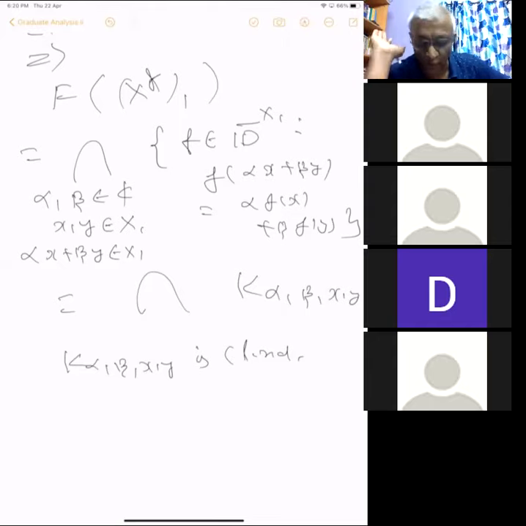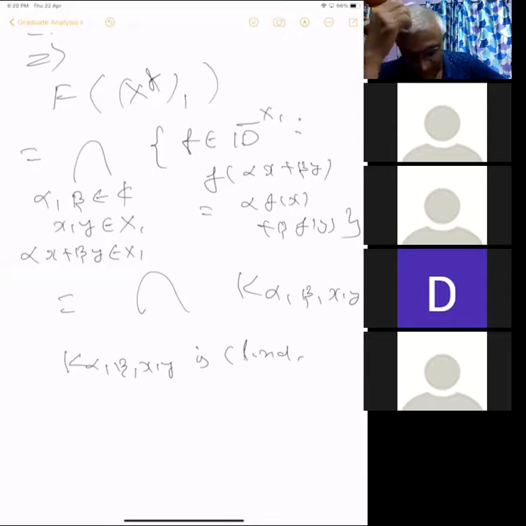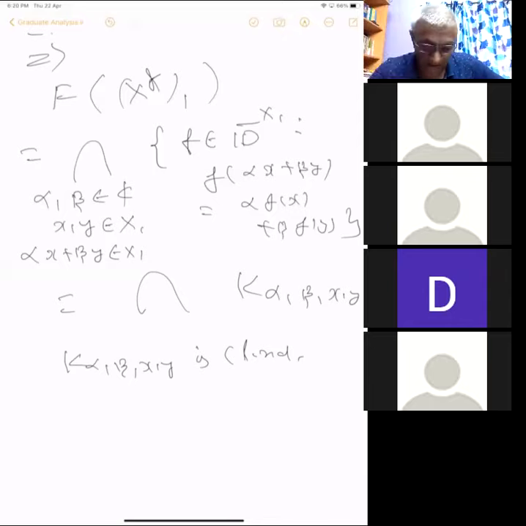If some sequence f lambda converges to f, and all f lambda satisfy this equation, then the limit will also satisfy this equation because of the equality. So this set is closed, and you are taking an arbitrary intersection of closed sets, so that is also closed.